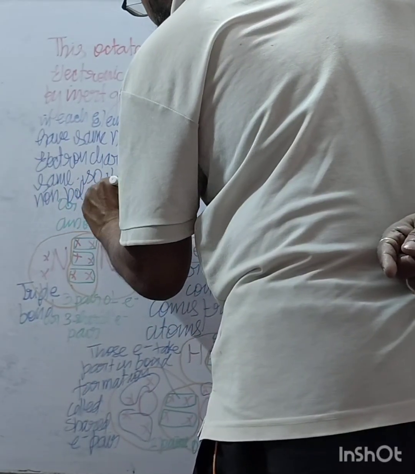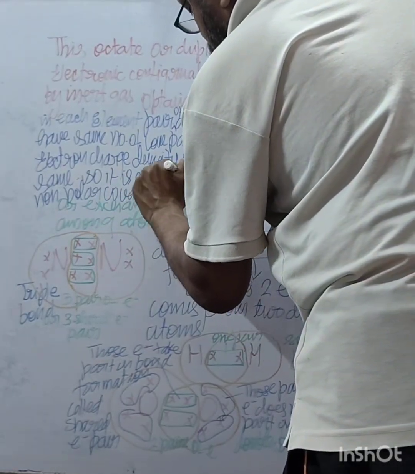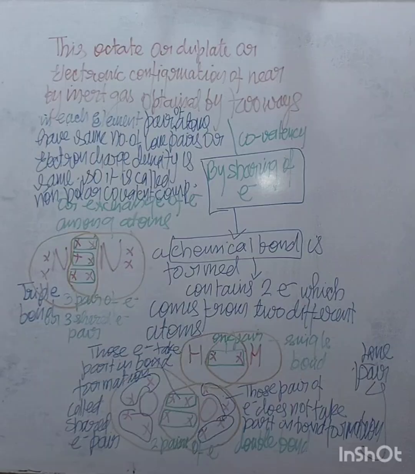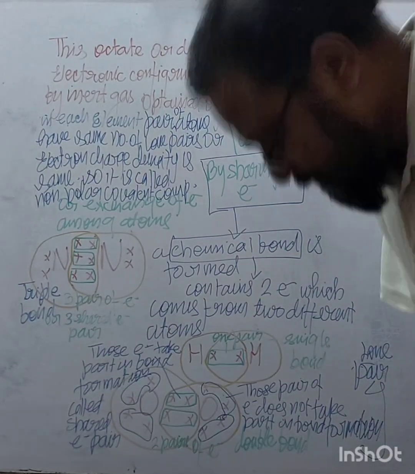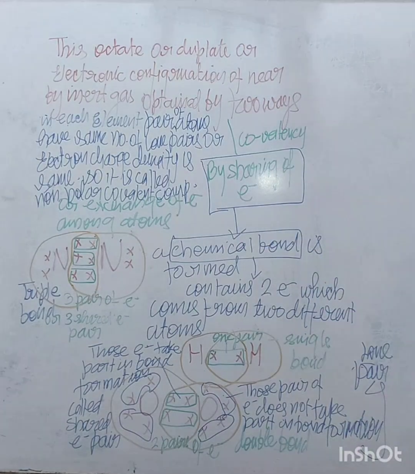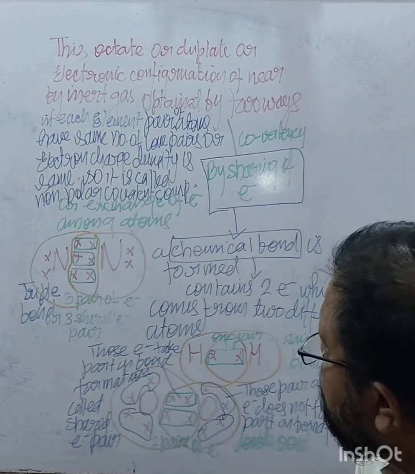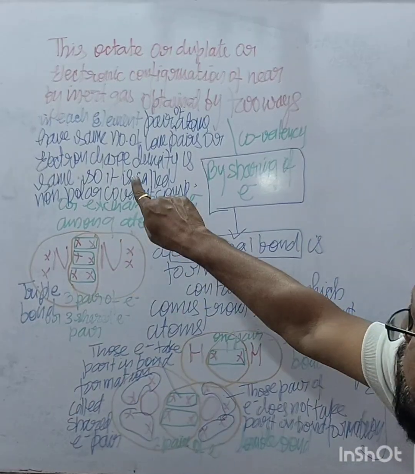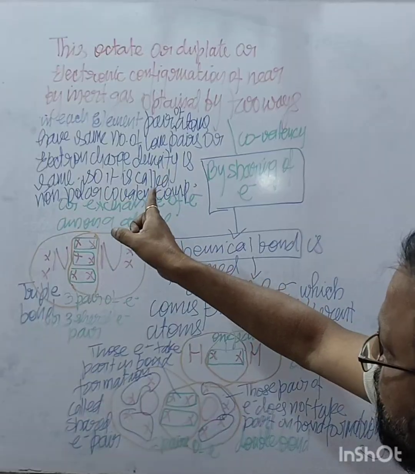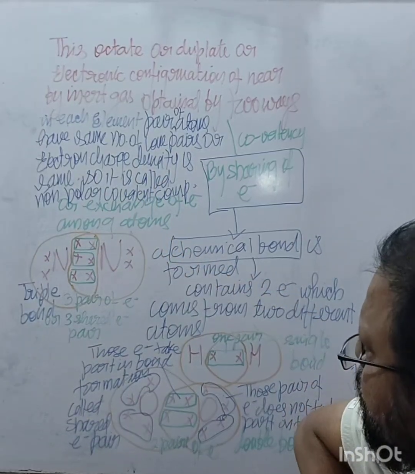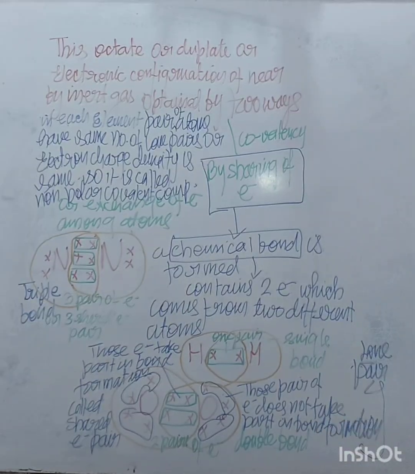Do you understand what I said? In each element, the pair of atoms have the same number of lone pairs or the electron charge density is the same. So it is called non-polar covalent compounds.